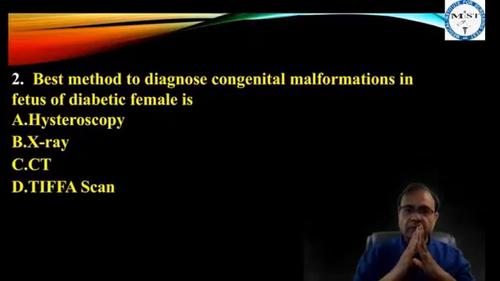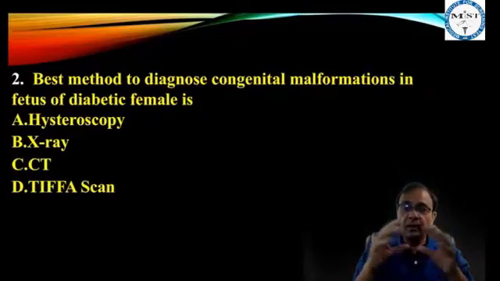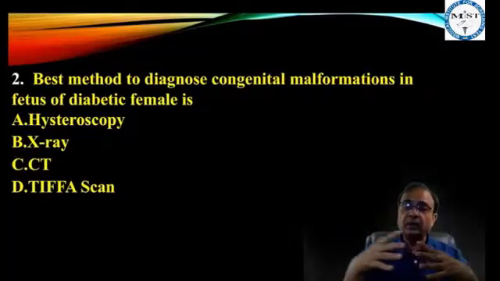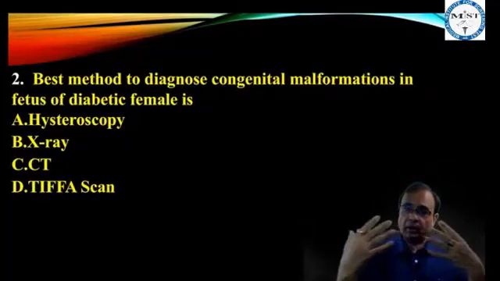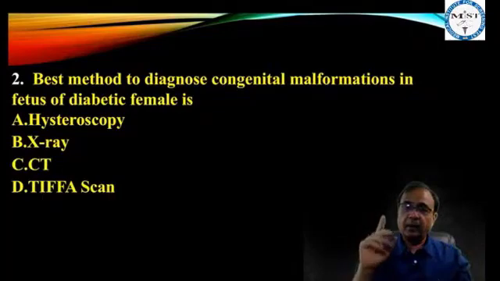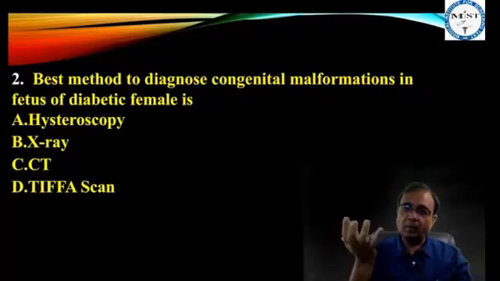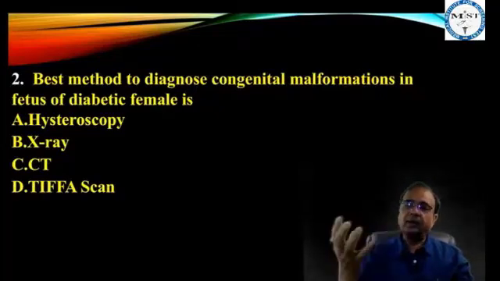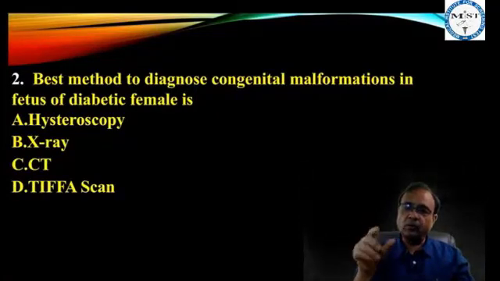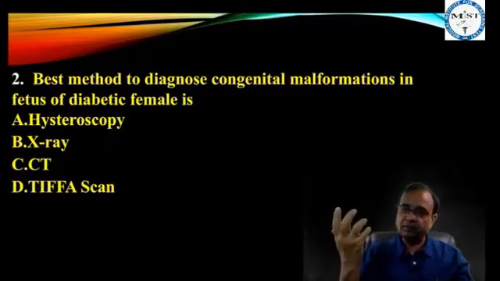X-ray, best method to diagnose congenital malformations in fetus of diabetic female. We are talking about fetus, beta, means she is a pregnant female. Already they are contraindicated. But in my COVID lecture, I told you, because in COVID-19 the problem is lungs are involved. Main system involved in COVID-19 is respiratory system, beta.